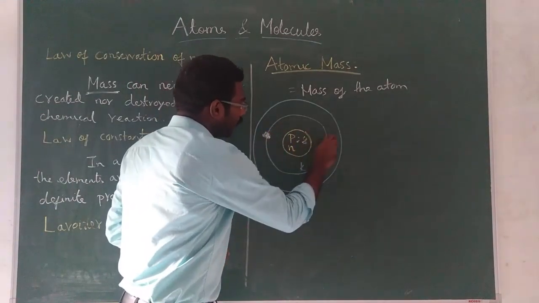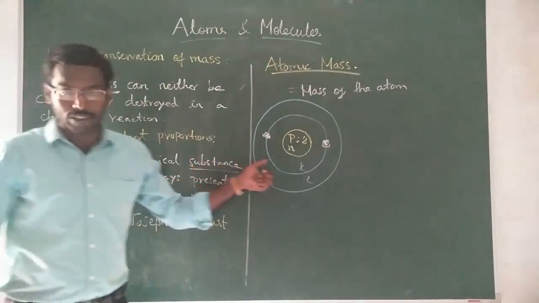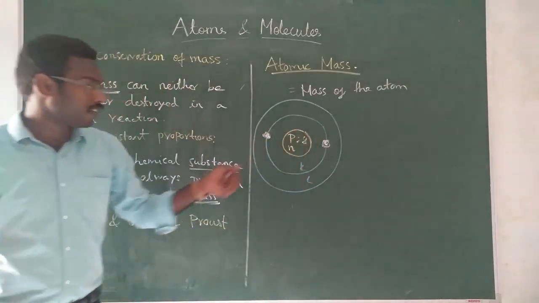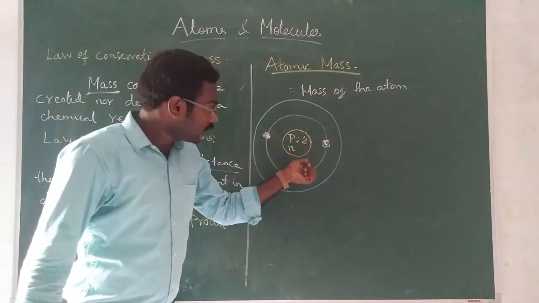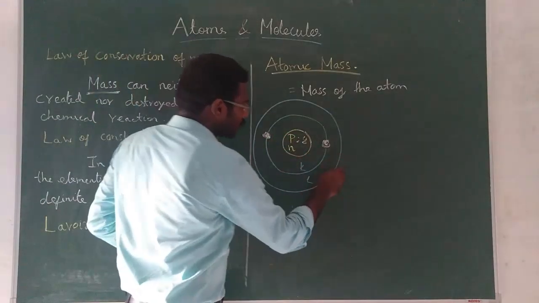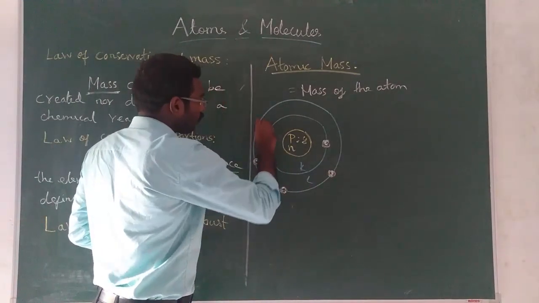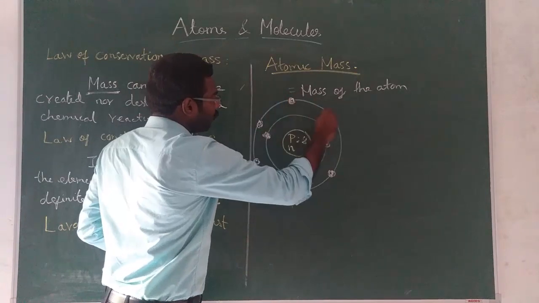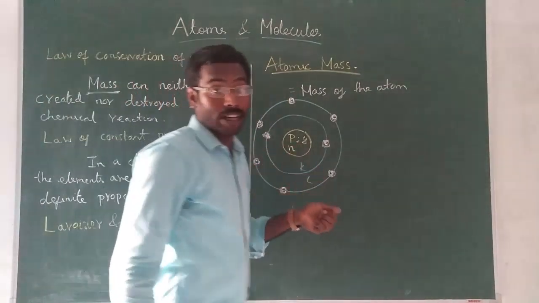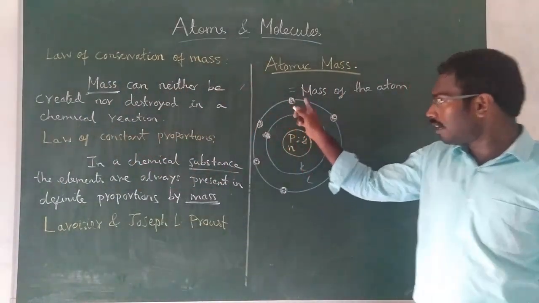I already told you, in the first shell, a maximum of 2 electrons only can be present. We will discuss that further later. Now, the K shell, the first shell, has only 2 electrons, so out of 8 electrons, the remaining 6 will be filled in the second shell. Sorry, the second shell can have a maximum of 8 electrons. Maximum 8 is allowed, so here we want only 6.